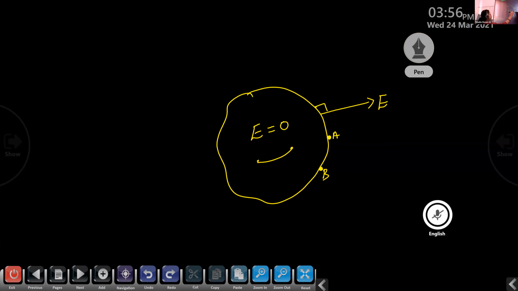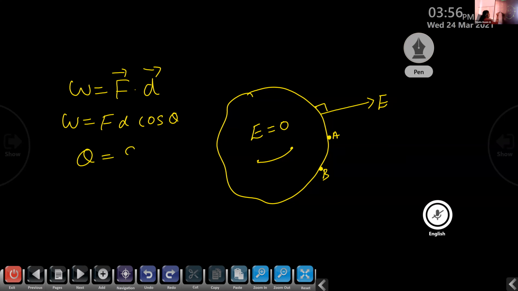So here we need to do work in order to bring a charge from point A to point B. And that work done can be calculated by W is equal to F dot D. That is W is equal to F D cos theta. But here the angle between the electric field and the surface of the conductor is 90 degrees. That is theta is equal to 90 degrees. Then what is the work done? W is equal to F D cos 90, right?